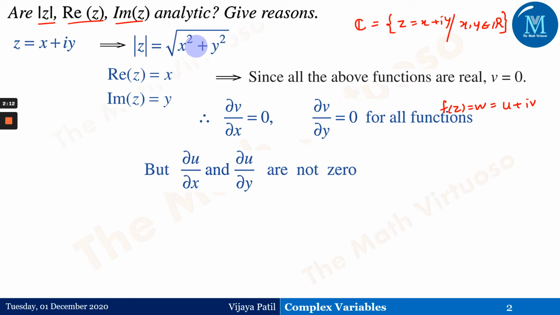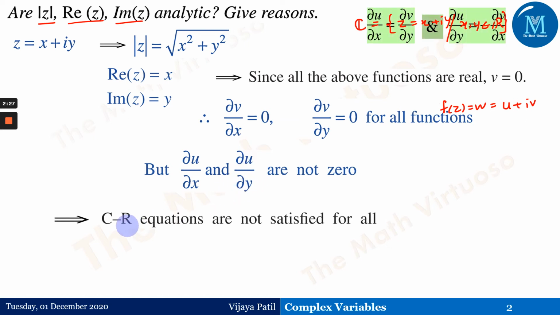So we can easily see from these equations that dou u upon dou x and dou u upon dou y are not equal to 0. This implies that the CR equations are not satisfied for all.